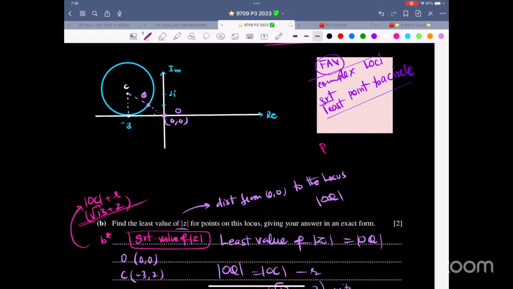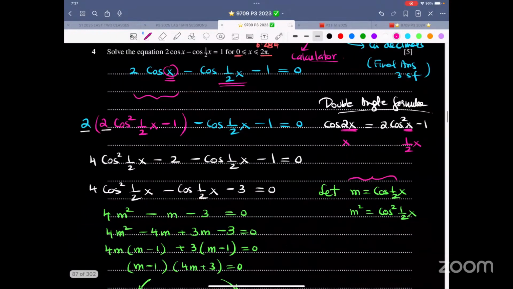If they ask for point to a line, they can only ask for the least distance because that will always be the perpendicular distance. They cannot ask for the greatest distance because that would be infinite. So now this thing is done.